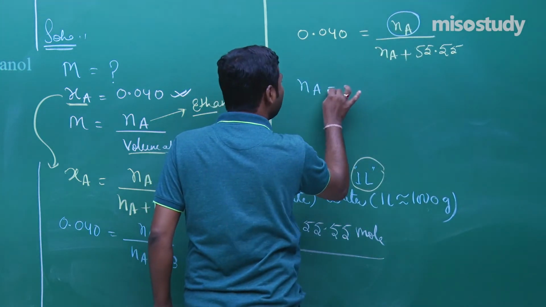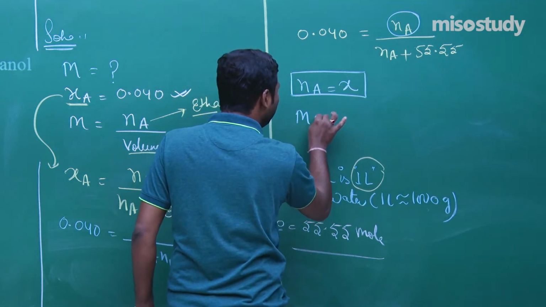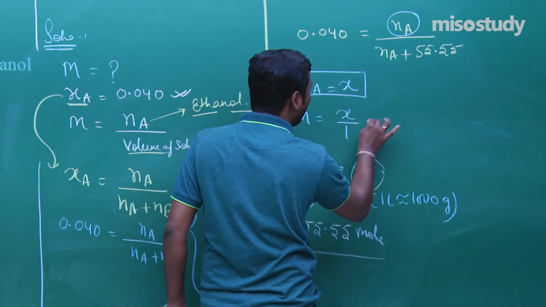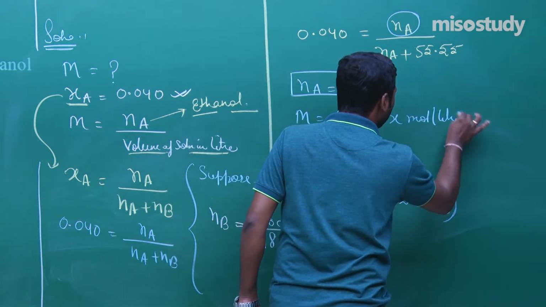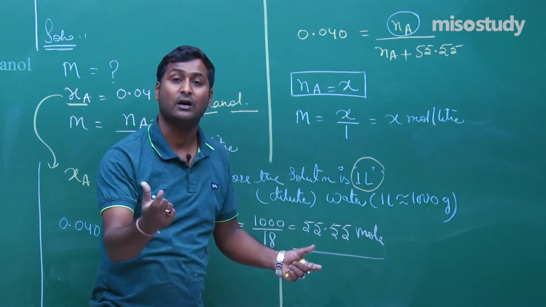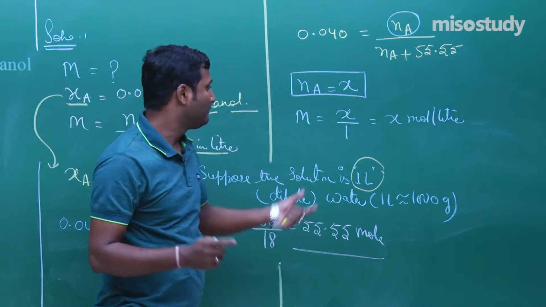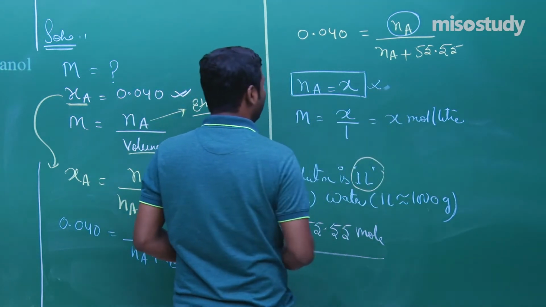Suppose Na is equal to X. So we can say the molarity is equal to X upon 1, that is X mole per liter, because the standard thing we have taken is 1 liter. This is the standard: when volume is not given, take it as 1. This Na decides the molarity.